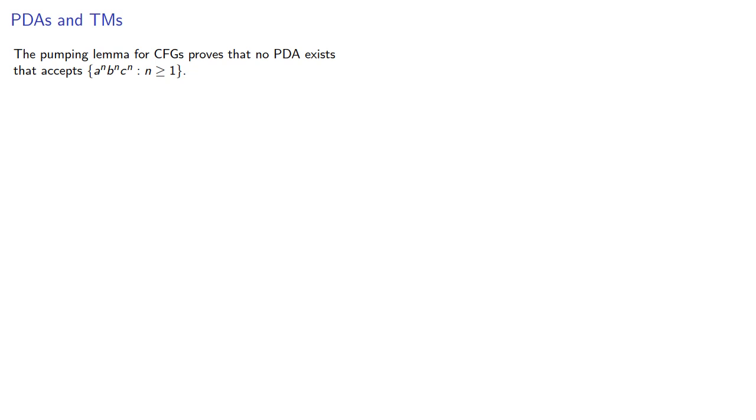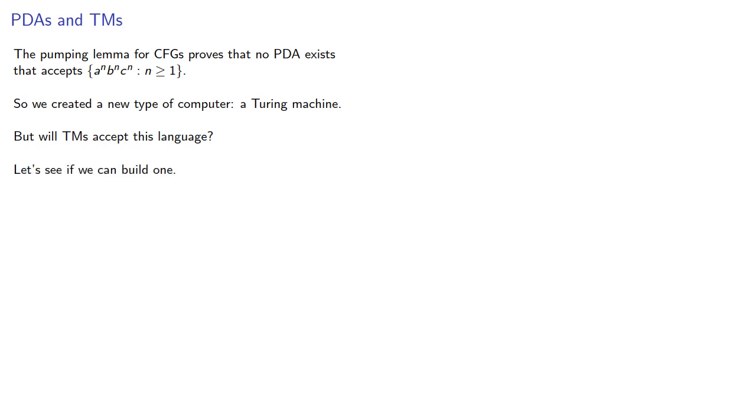The pumping lemma for CFGs proves that no PDA exists that accepts the language of strings where some number of A's are followed by the same number of B's and then the same number of C's. So we created a new type of computer, a Turing machine. But will Turing machines accept this language? Let's see if we can build one.